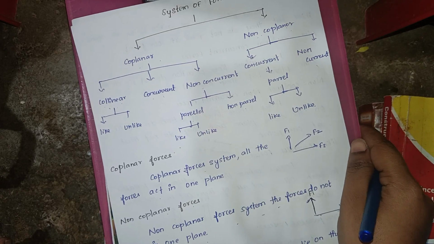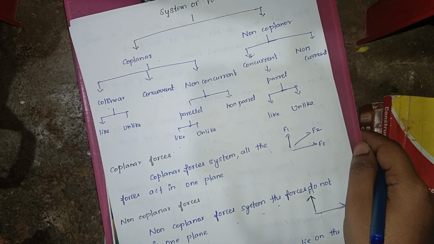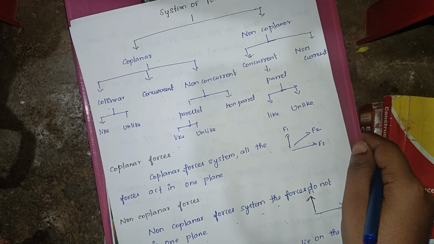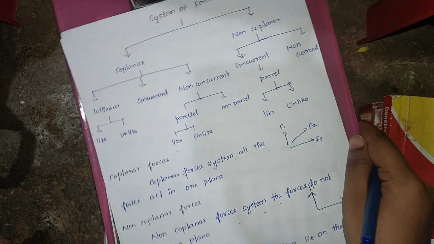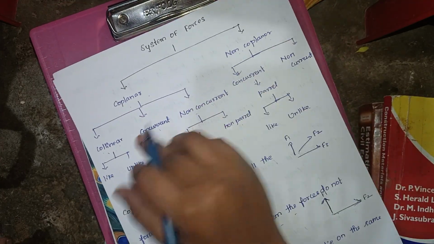Let us discuss the system of forces. A body with two or more forces acting simultaneously on it constitutes a system of forces. It is classified as coplanar and non-coplanar.